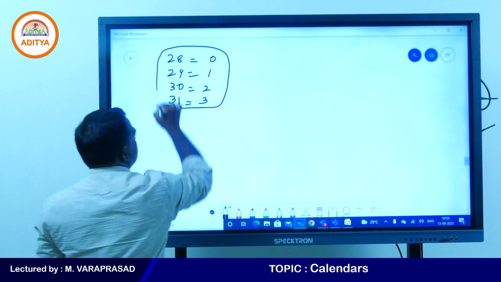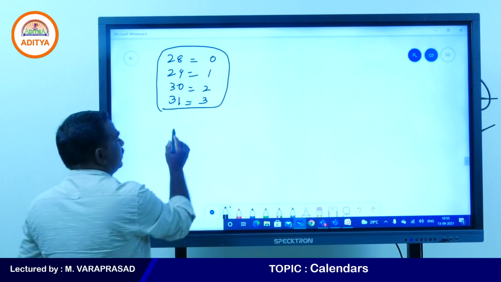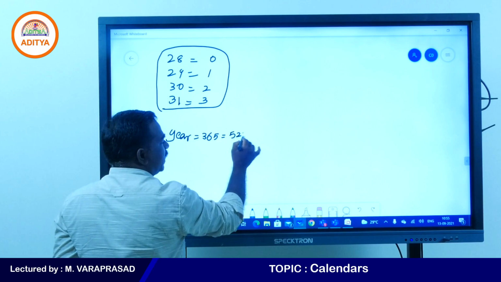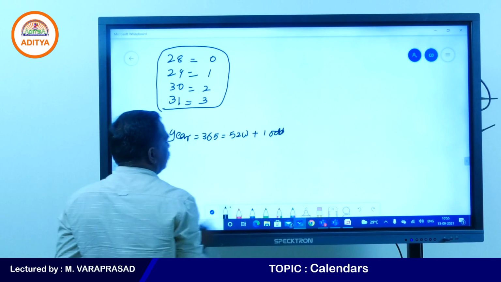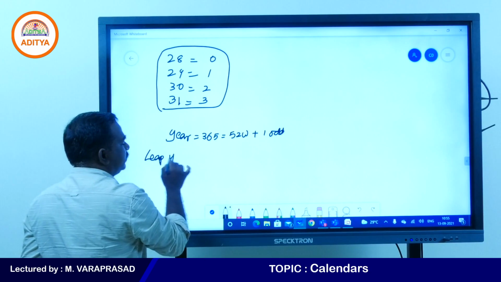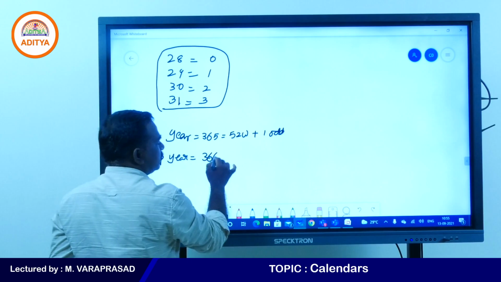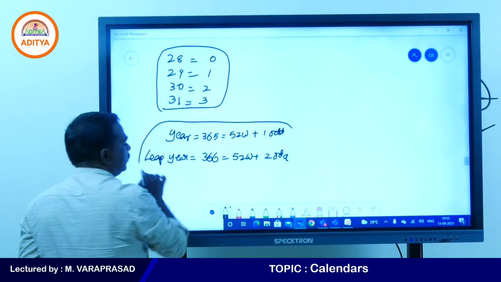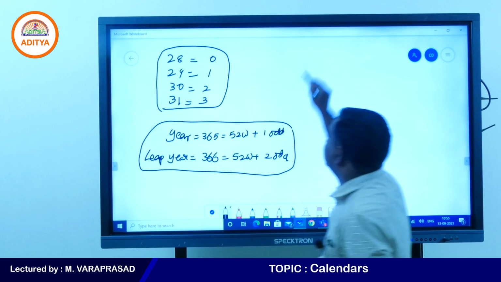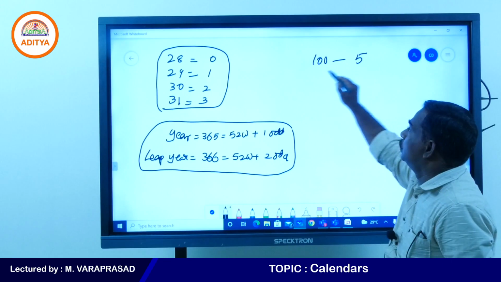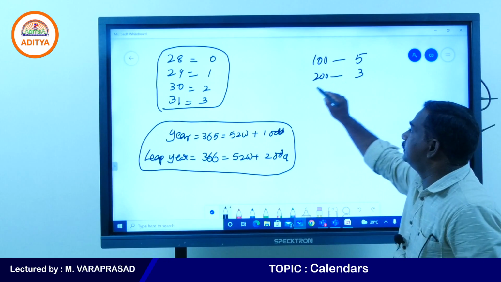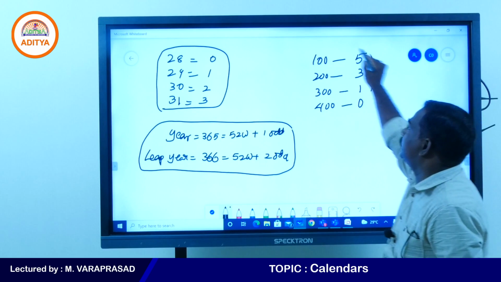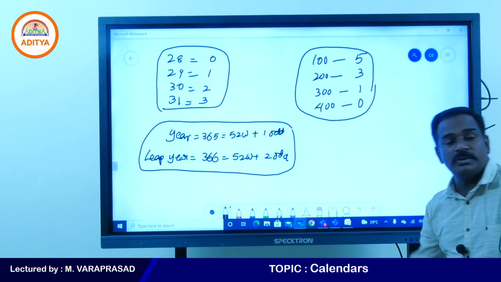This is about months. Another thing to keep in mind is the year. A normal year has 365 days, which is 52 weeks plus 1 odd day. A leap year has 366 days, which is 52 weeks plus 2 odd days. And about centuries: 100 years contains 5 odd days, 200 years contains 3 odd days, 300 years contains 1 odd day, 400 years contains 0 odd days. This is about centuries.